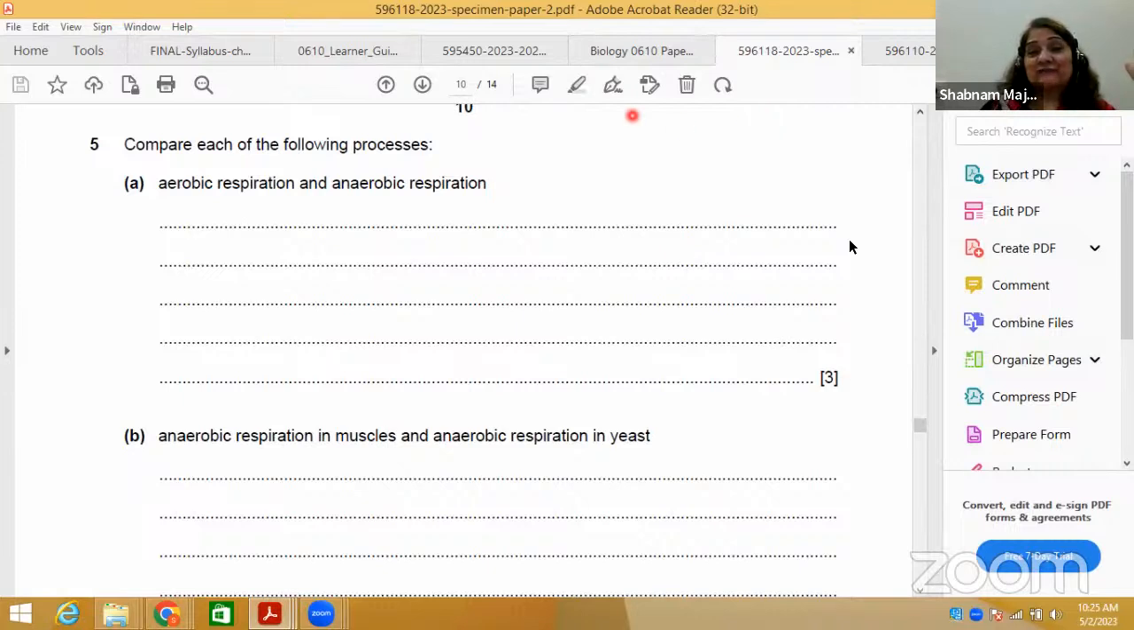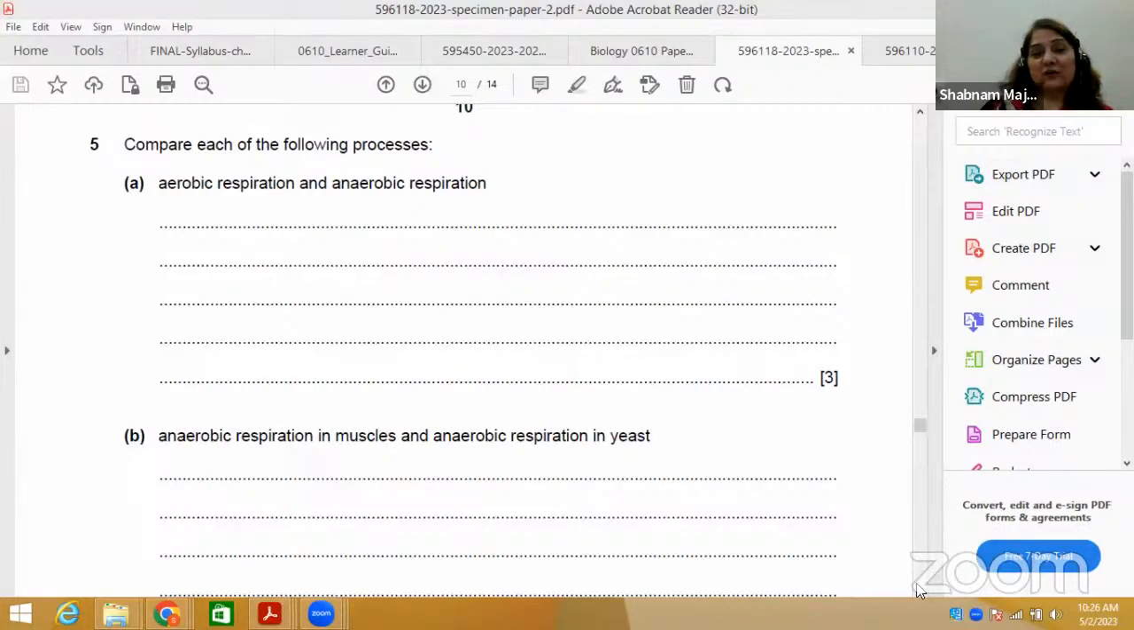Always see what is the first term given here. Now see here: compare each of the following processes. Suppose the first term given is aerobic respiration and the second is anaerobic respiration, so pick up the aerobic respiration key points or features and compare them with anaerobic respiration, instead of picking up anaerobic first and then aerobic and mixing it up. Use the first feature, pick up the information of the first term given and compare it with the second term. Vice versa you can also do, but this is the proper way.